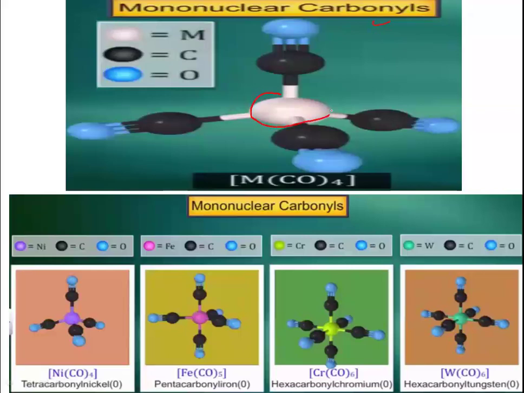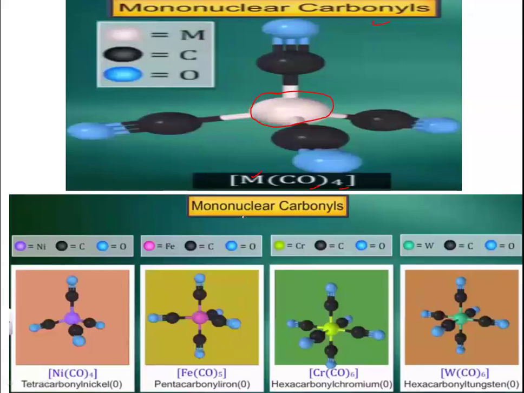This white one is the central metal atom and it is bonded with 4 tetrahedrally bonded ligands. So this is a tetrahedral complex in which the central metal atom is bonded to 4 carbonyl groups acting as ligands.